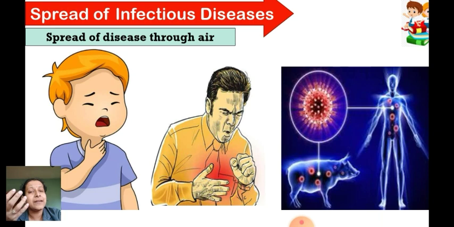If you eat that infected swine you might get swine flu, but from one person to another it spreads through air. So this is another example of disease spread through air. That means whenever you are coughing, you have to carry your handkerchief along with you.